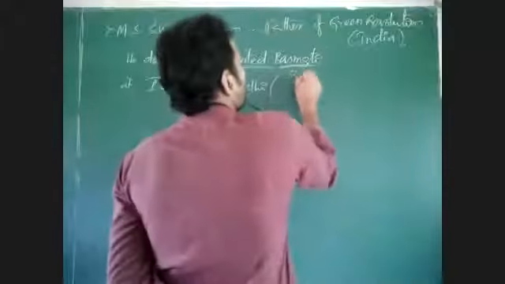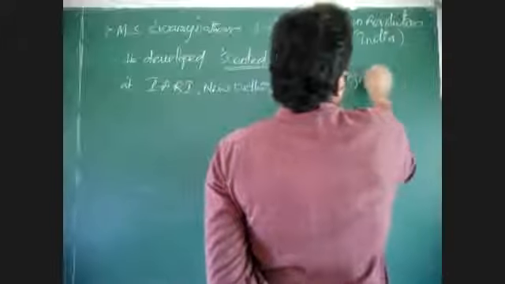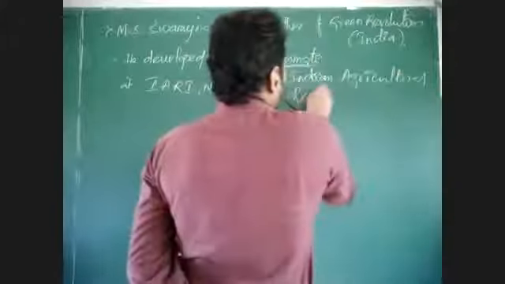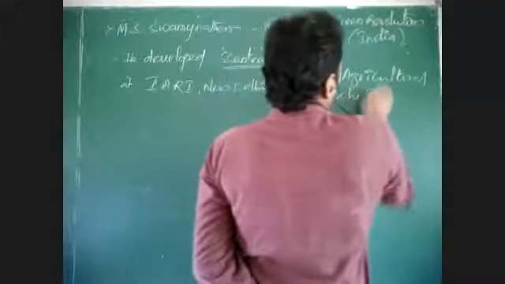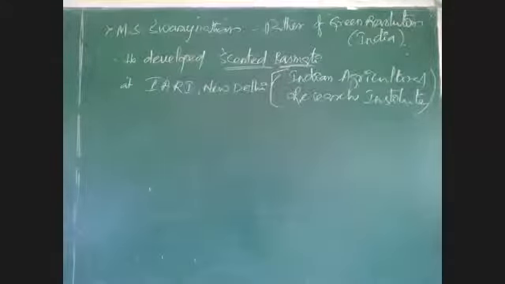IARI stands for Indian Agricultural Research Institute. In the Indian Agricultural Research Institute, he made a scented variety of basmati along with his co-workers.